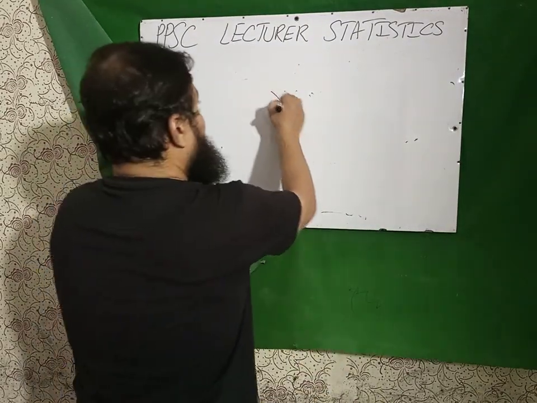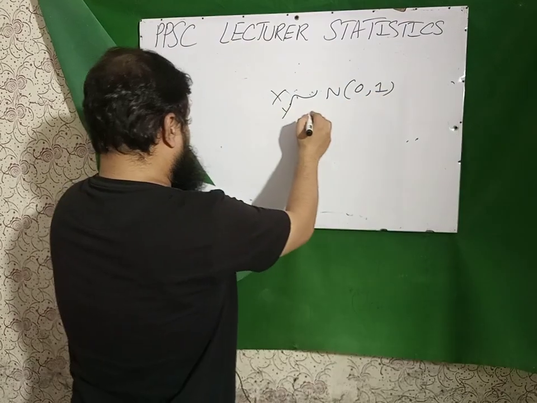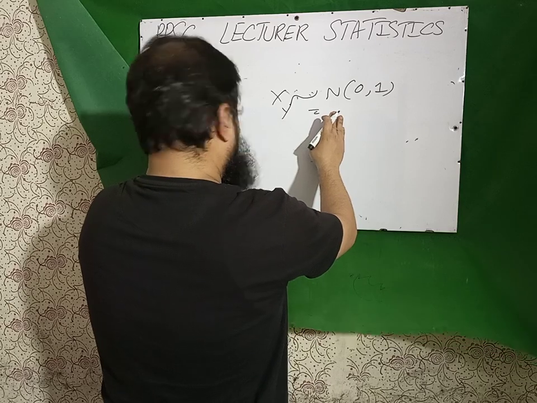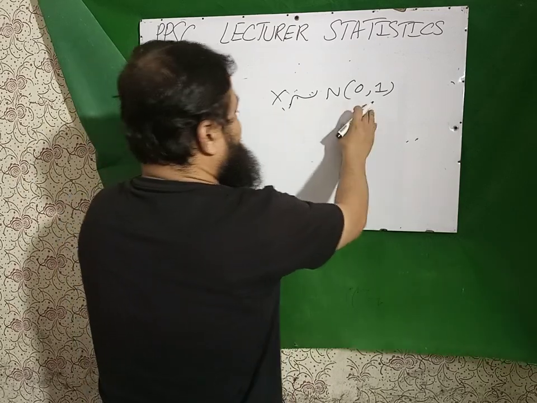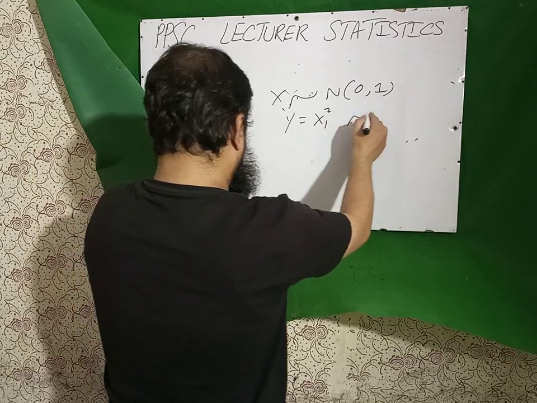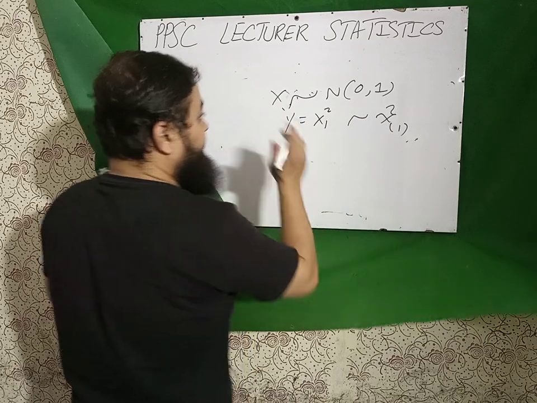Next question is, if x follows standard normal (0, 1), then y equal to x1 square will follow chi square with 1 degree of freedom. I have discussed that much earlier also.